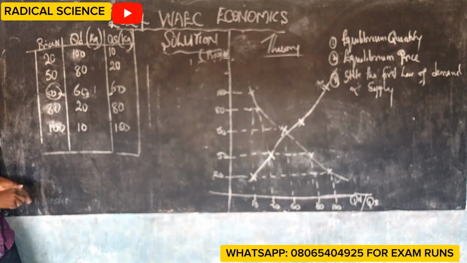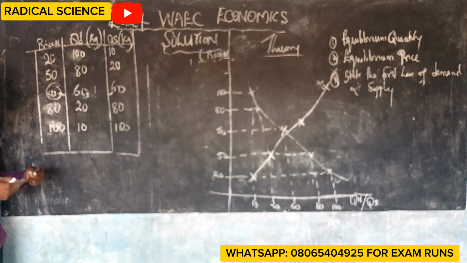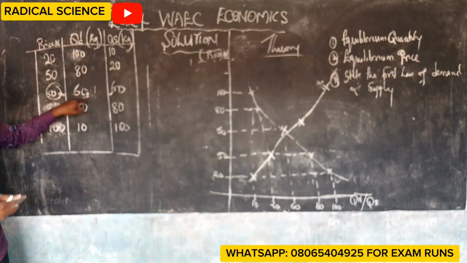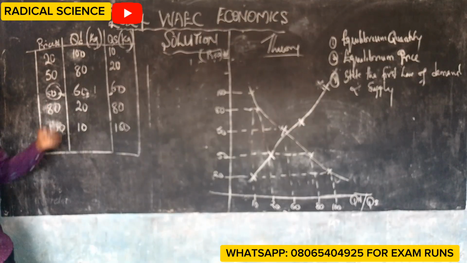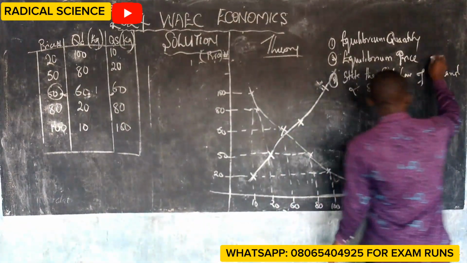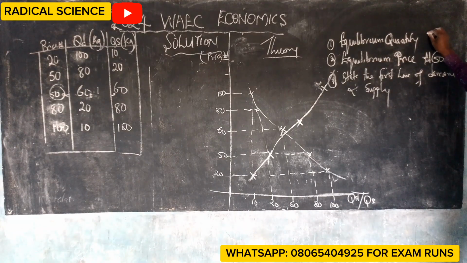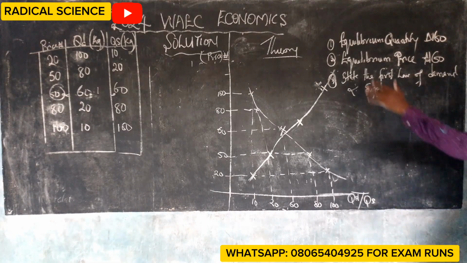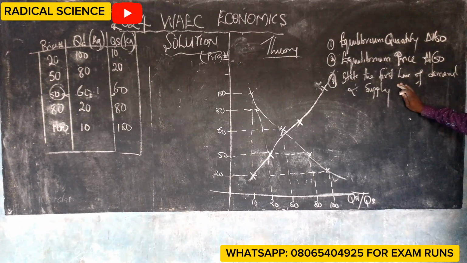Therefore, 60 naira is called the equilibrium price, the price at which the quantity demanded was the same as the quantity supplied. Whereas the equilibrium quantity is still 60. Now, from the demand schedule, we are going to state the law of demand and supply.